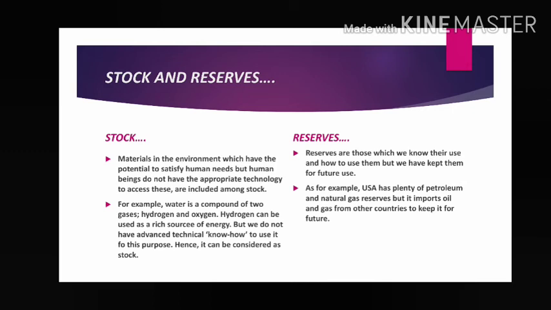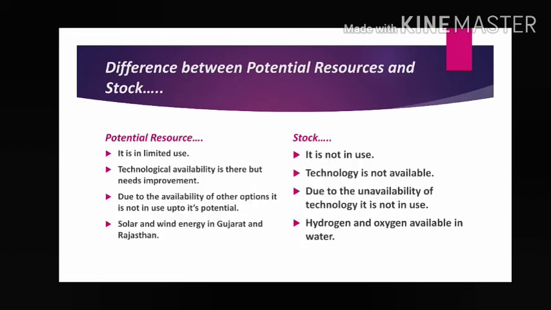So the difference is clear. Stock means it is present, we know it exists, we know it can be used, but we are not capable of using it. Why can we not use it? Due to the lack of technology. We want to use it, but we cannot. Here, we don't want to use it. Why don't we want to use it? Because we want to keep it for the future. That is the difference between stock and reserves.